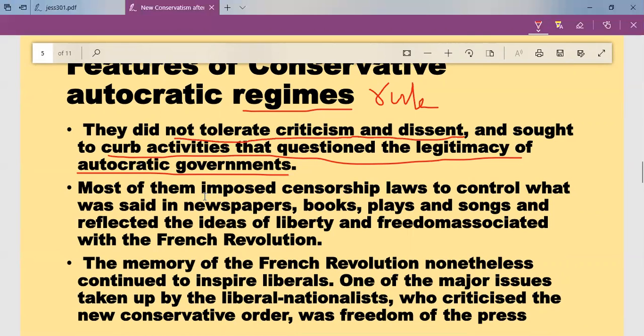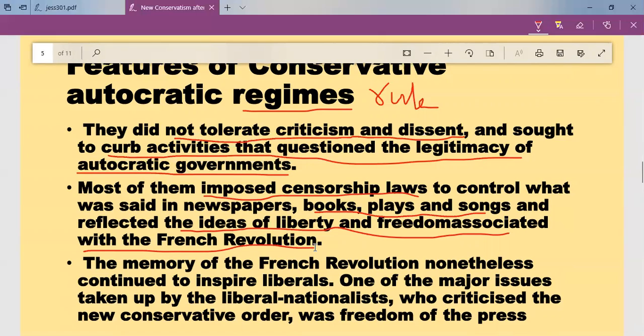Then they imposed censorship laws. Censorship laws mean you cannot print anything against the government. You cannot write articles, you cannot start a newspaper, you cannot write books, plays, songs, etc. against the government. Complete censorship was imposed. During the French Revolution, the ideas of liberty, equality, fraternity and freedom got importance. So they were very careful. They knew that if they allowed people to write anything in newspapers, it would again be a dangerous situation. So they did not allow it.